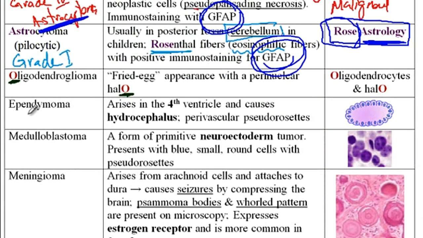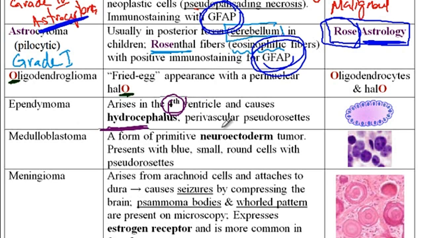The next type of tumor is ependymoma. So the ependymal cells are the ciliated neurons that line the ventricles as well as the central canal of the spinal cord. Therefore, the tumor of these ependymal cells, which is referred to as ependymoma, usually arises from the fourth ventricle, and thus it will cause hydrocephalus.